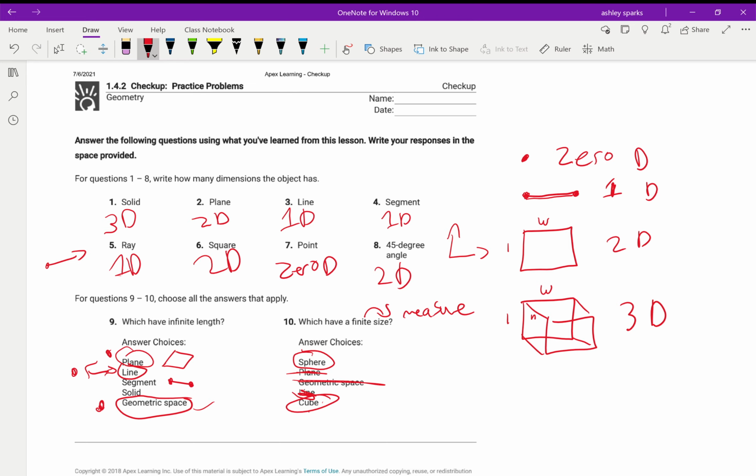0, 1, 2 dimensions, and then finite versus infinite. If you have any questions, please reach out to me.